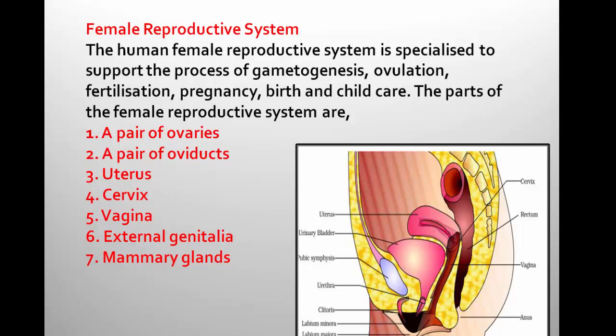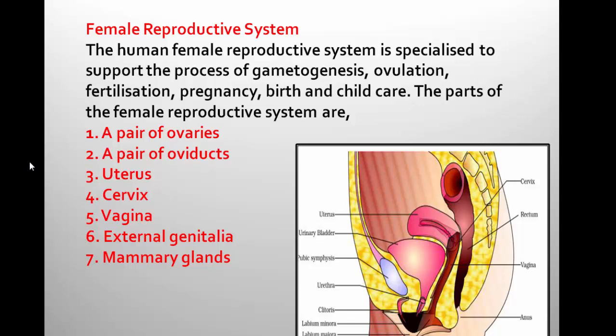So all these different functions are carried out by the female reproductive system. It produces the gametes, it releases the gametes, it is the site of fertilization, it helps in pregnancy, it is involved in the birth of a child as well as it supports child care. What are the different parts of the female reproductive system?